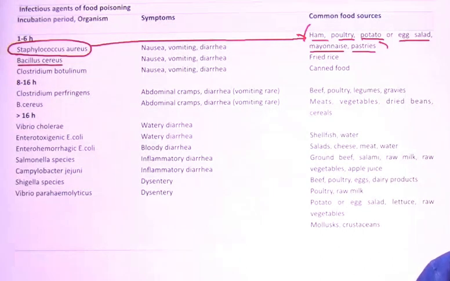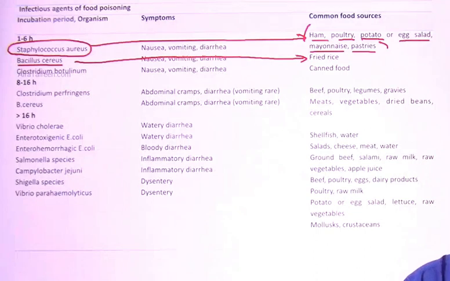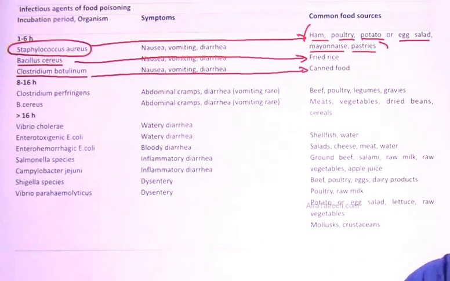Then Bacillus cereus, emetic, strongly associates with fried rice. Which type of fried rice? Reheated fried rice. A heat stable toxin is involved. What is the mechanism of action? Increased cyclic GMP, guanosine monophosphate. And Clostridium botulinum, you already know, associates with canned food. Canned food associates with Clostridium botulinum, with nausea, vomiting and diarrhea.